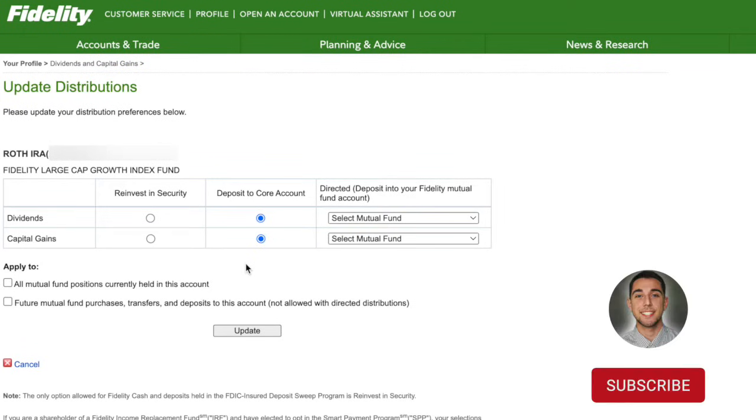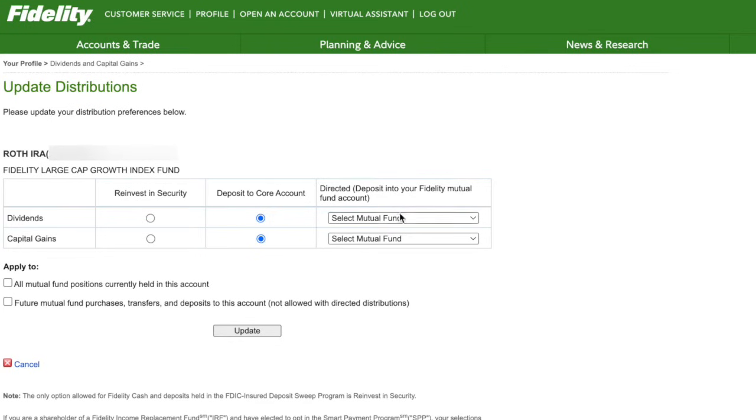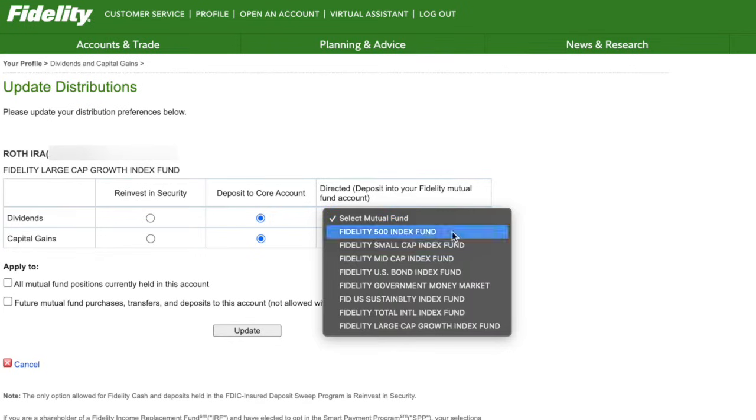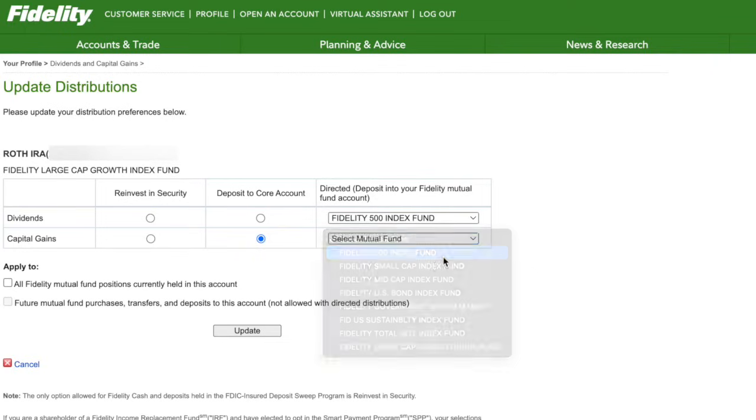But something unique about this that if you've never heard of, you've got to hit that like button below, because what you can do is have the dividends be directed straight into a different Fidelity mutual fund, like the Fidelity S&P 500 Index Fund. Looking below that, if you check the first box, this can activate all of the different mutual funds that you have to go directly into whatever choice you have selected. So say you have 5 index funds, but the S&P 500 is your favorite, you can have all other dividends, whether that be from the other regular funds, bond funds, or even dividend funds, all go straight to the S&P 500 fund, or whatever you prefer.